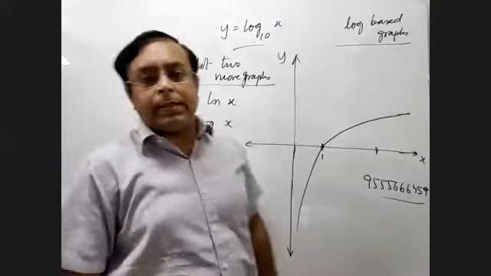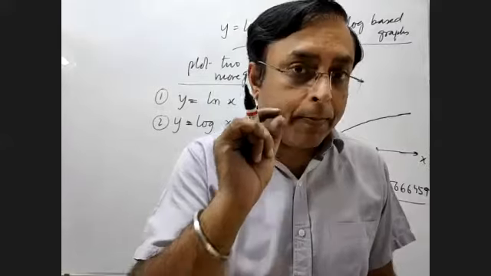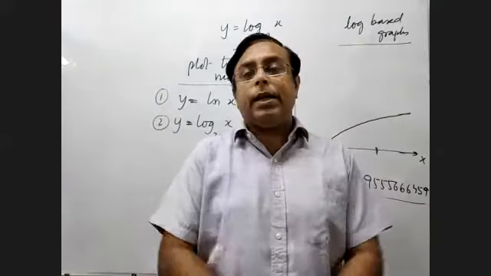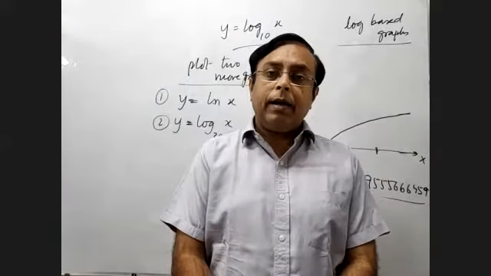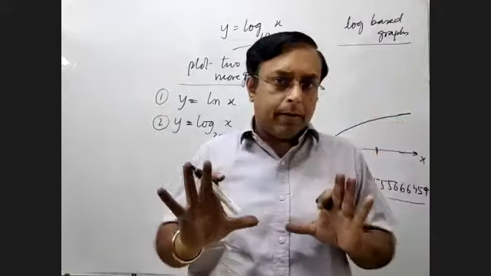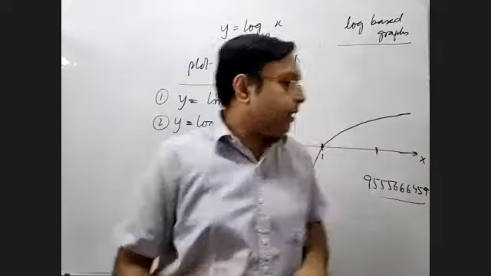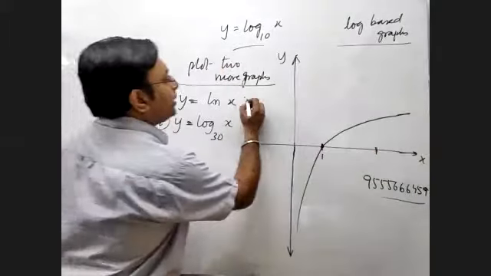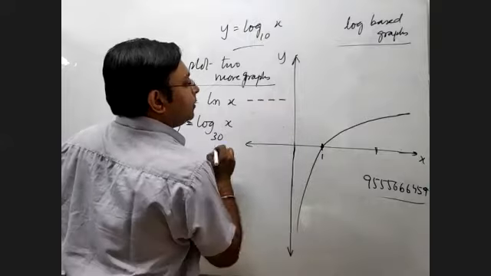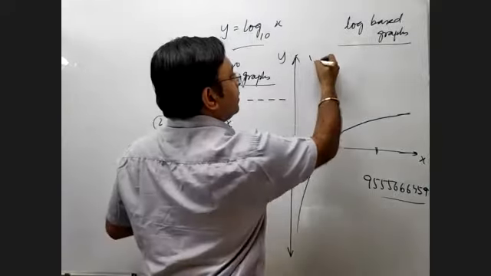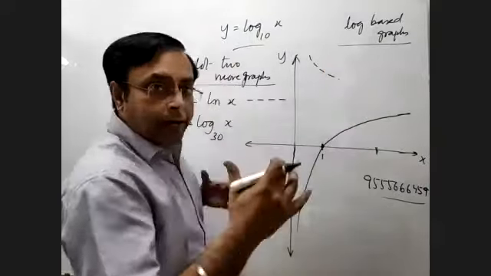See, had it been a very specific graph, then you would have to plot proper points. But what I'm trying to understand here is, let's draw only by the pattern, so the pattern should reflect. This graph you draw like this. So let's say if the graph is like this, then draw like this, so that they all get distinguished from each other.